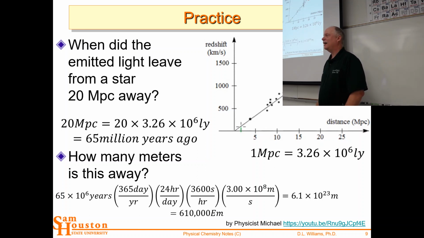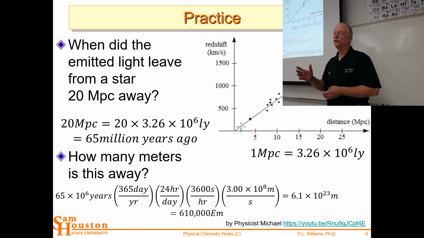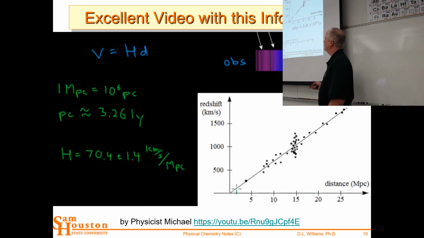So it took that light 65 million years to get here. It is crazy. And you think about that, it's like, how do we know that physics was the same 65 million years ago? We know because of the atomic spectral patterns. We see the same pattern for sodium, the same pattern for potassium, the same pattern for iron, all of those things. So it's a beautiful thing.